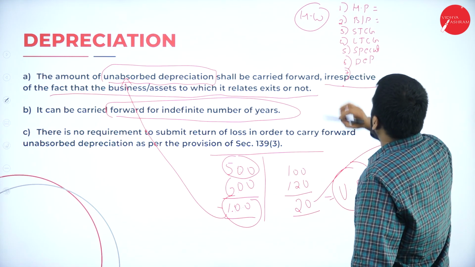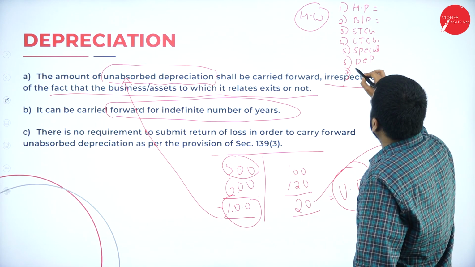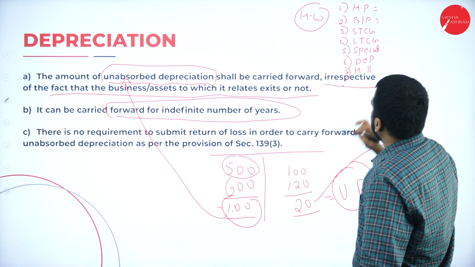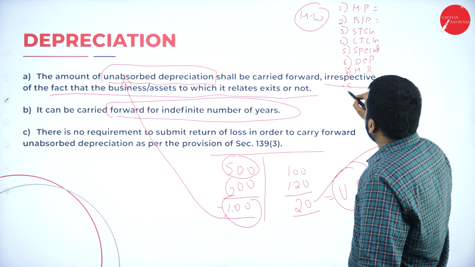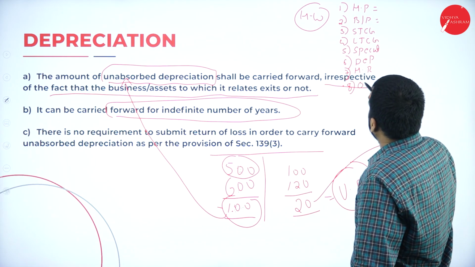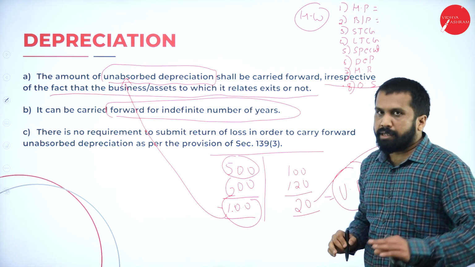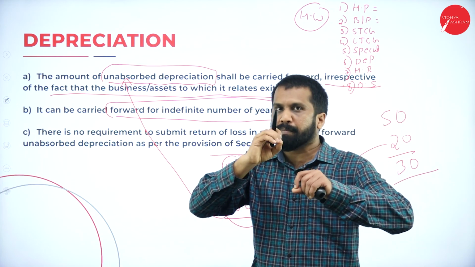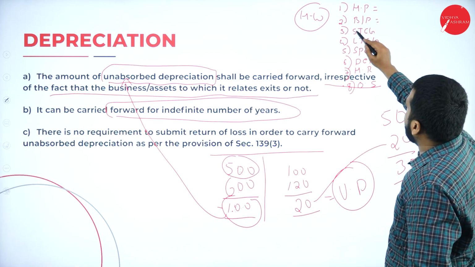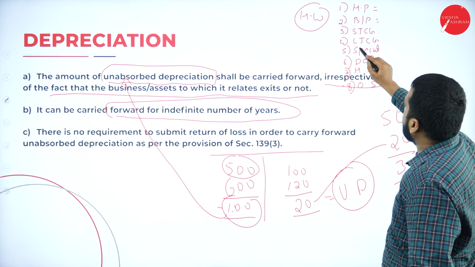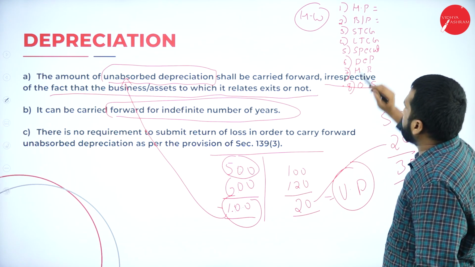And the seventh one, horse race. And I'll write the eighth one also, other source. Clear? So no need to write the full form. Just write HP, BP, STCG, LTCG, speculation.